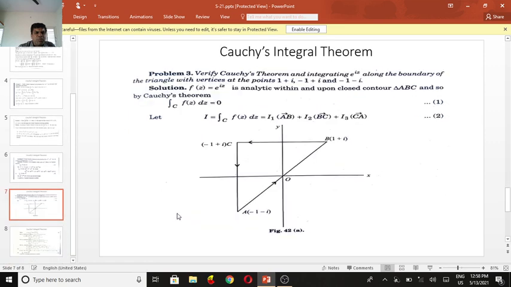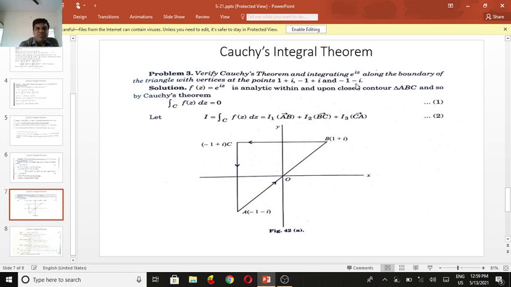We come to one more problem. Verify the Cauchy theorem by integrating e power iz along the boundary of the triangle with vertices at the points 1 plus i, minus 1 plus i, and minus 1 minus i. First, make a graph, with x-axis and y-axis.